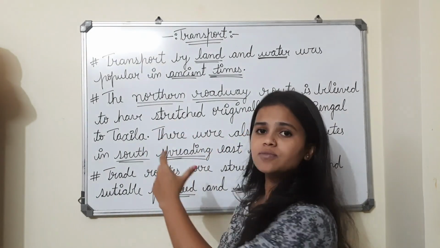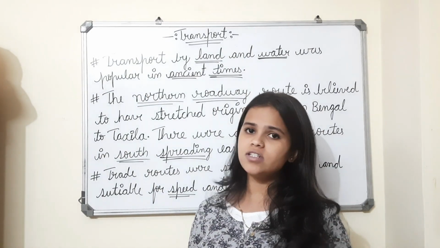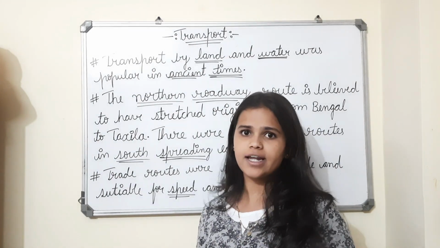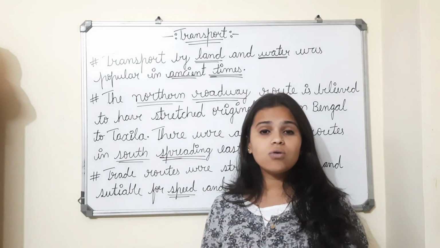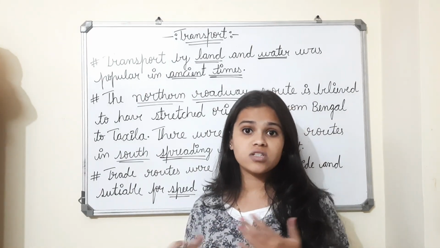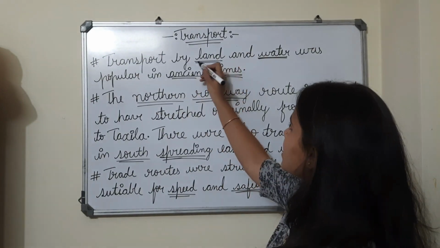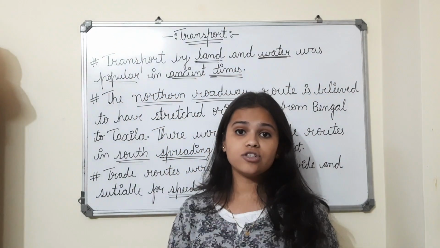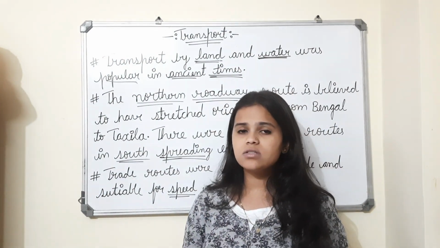As you hear this first point, you get that we are reading about what? Ancient times. Obviously, till now the topic we were studying was ancient time, so we are going to see how transport was done in ancient time. Transport by land and water was popular because it was an important thing. Why was it important?